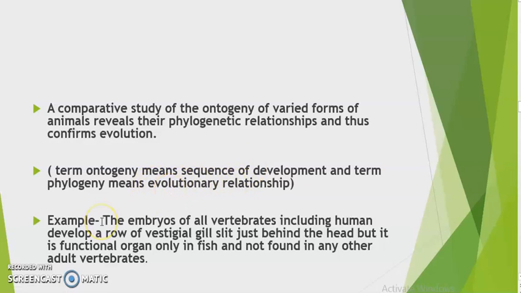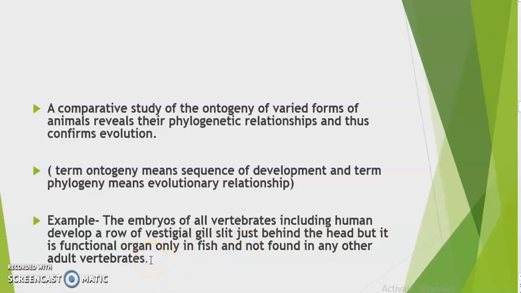Just take an example we have already discussed. The embryo of all vertebrates, including human, develops a row of vestigial gill slits. Vestigial, why? Because it is no more functional in the adult and not even in the embryo stage. Just behind the head, but it is a functional organ only in fish. It is functional only in fish and is not found in any other adult vertebrates.